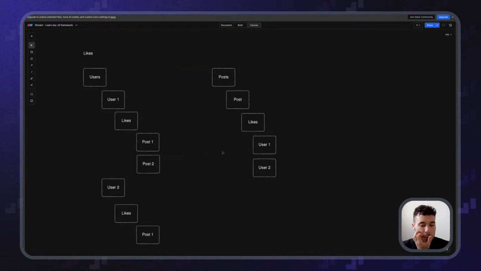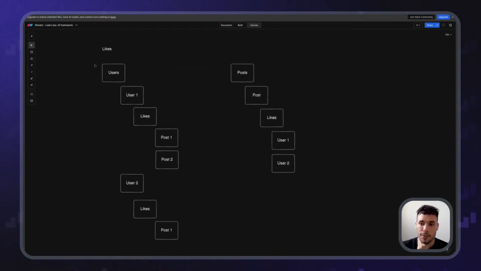It depends on the query because obviously, if you are visiting the user profile and you want to get, hey, I want to see all the posts that I've liked in the past, to make that query, it's more convenient to have the data like this, because I know that I'm user one. So I have direct access to all my likes in here. And I can say, oh, okay, my likes include post one and post two. If I want to do, hey, from this post, I want to see all the users who have liked this, the easiest way to do it is by storing it like this. So I got my post and I got my likes and I can see each of the users.